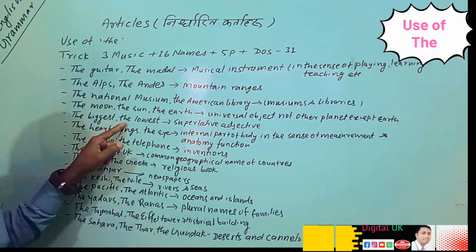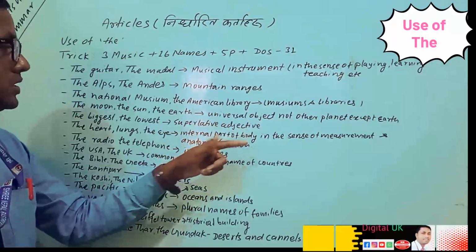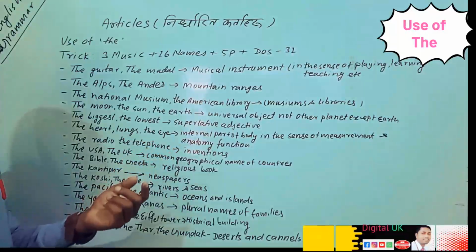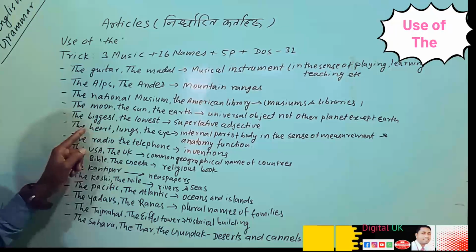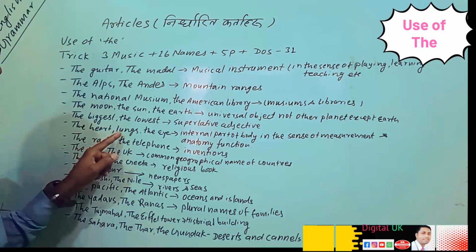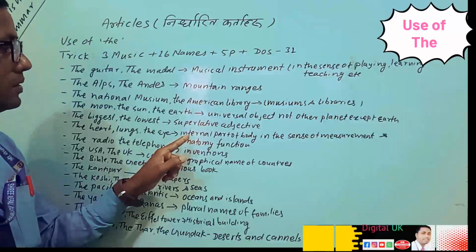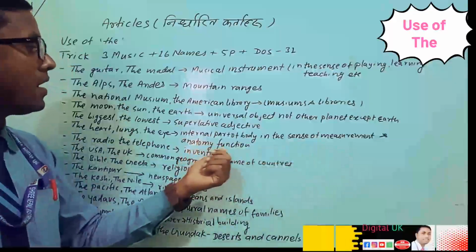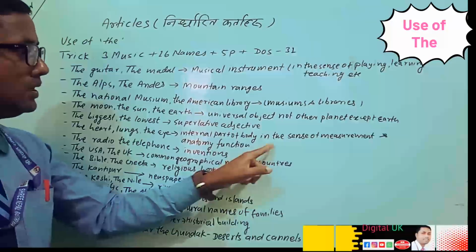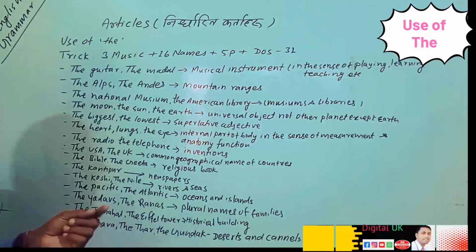The biggest, the lowest, this is what superlative form of adjective. So before superlative form of adjective, what can we use? The is used. Now after that, the heart, the lungs, the eyes. So these are what? Internal part of body in the sense of measurement and anatomic function. So this is the meaning. In that sense, we can use the before internal part of body.